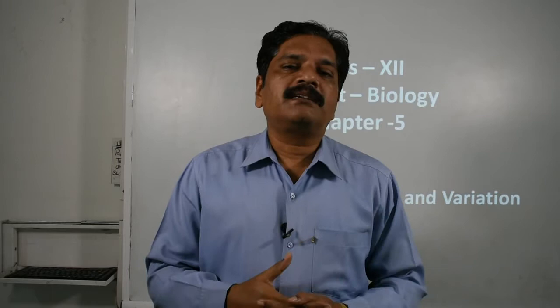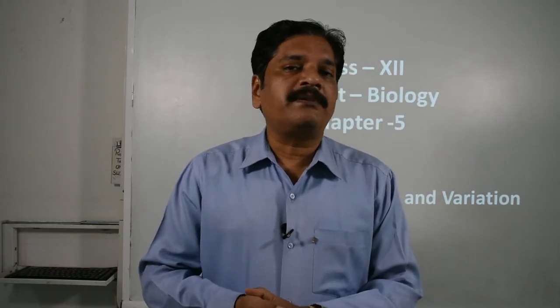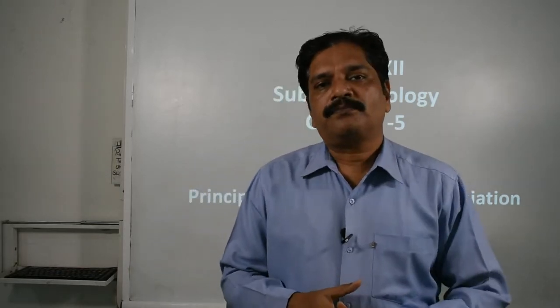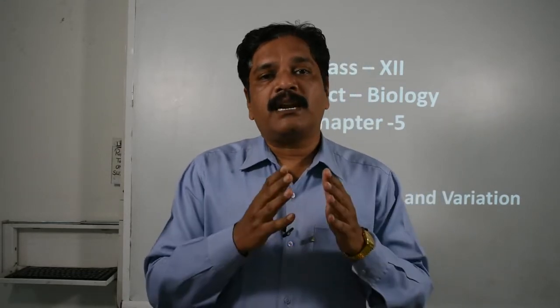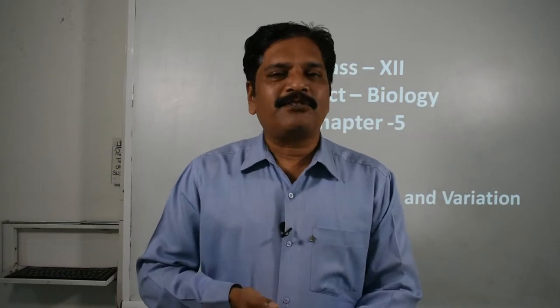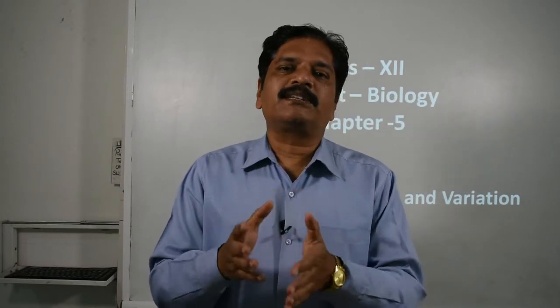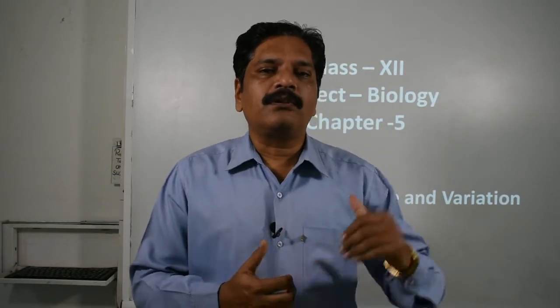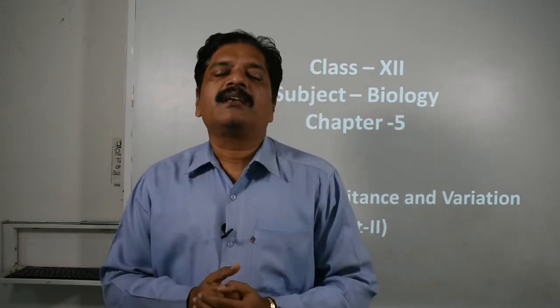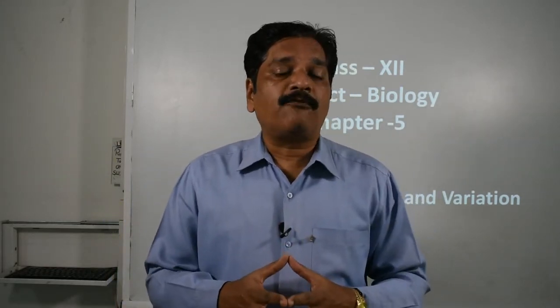Clear? And the result of the dihybrid cross in the F2 generation, its genotype ratio was 1:2:2:4:1:2:1:2:1 and the phenotypic ratio was 9:3:3:1. Just remember this, because it is helpful to learn the second part. That's why I am recalling this. Just remember this because it is helpful to learn about the exceptions of Mendelism.